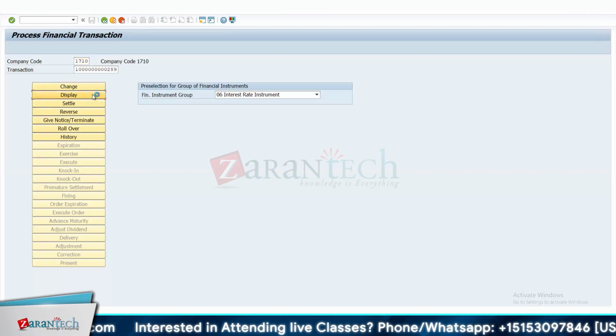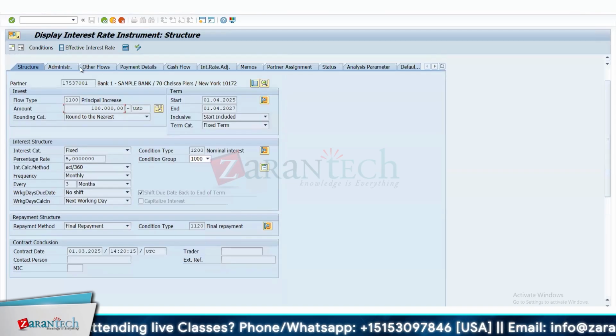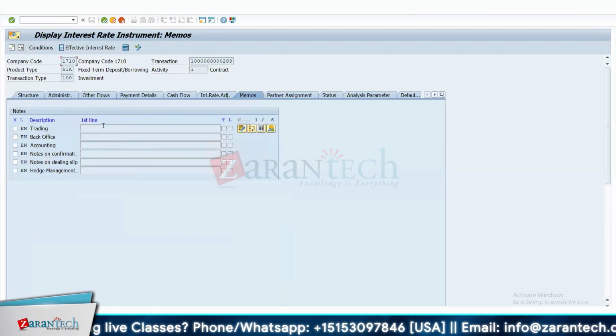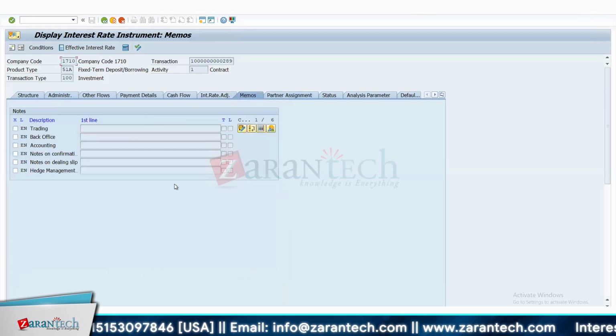So let's click on display. These are the things that get displayed, and this is based on what you've created here. Let's go to the tabs. Again, these are all descriptions. If you want to put some description here for trading and back office, you can put those details here. What are the memos? These are just for description, like if you want to keep track of who is doing the trading and who is doing the back office. Is it like notes? Notes, yeah, right.